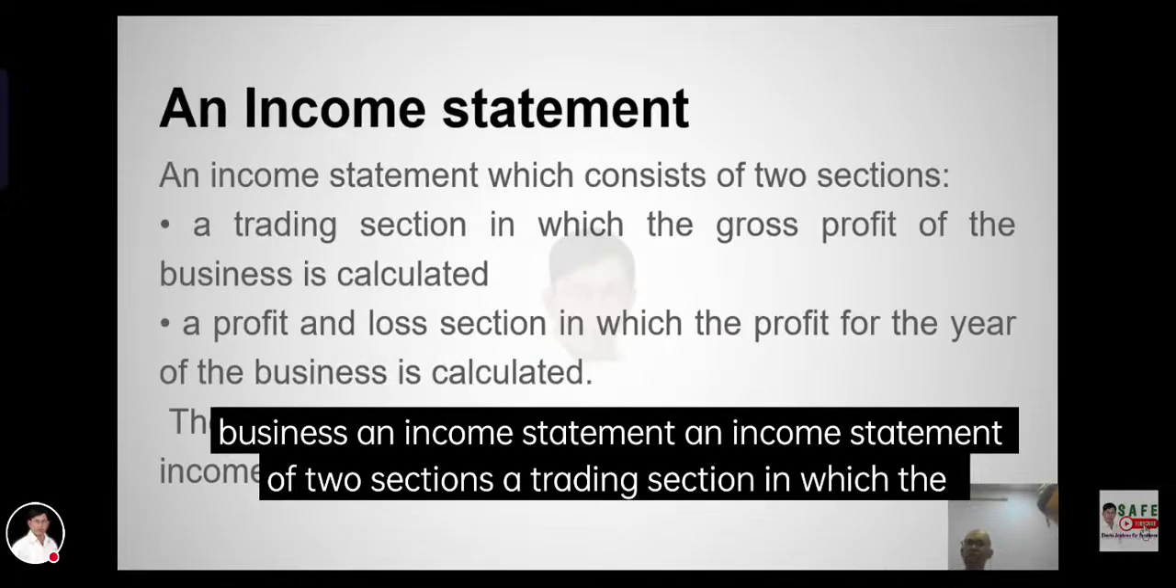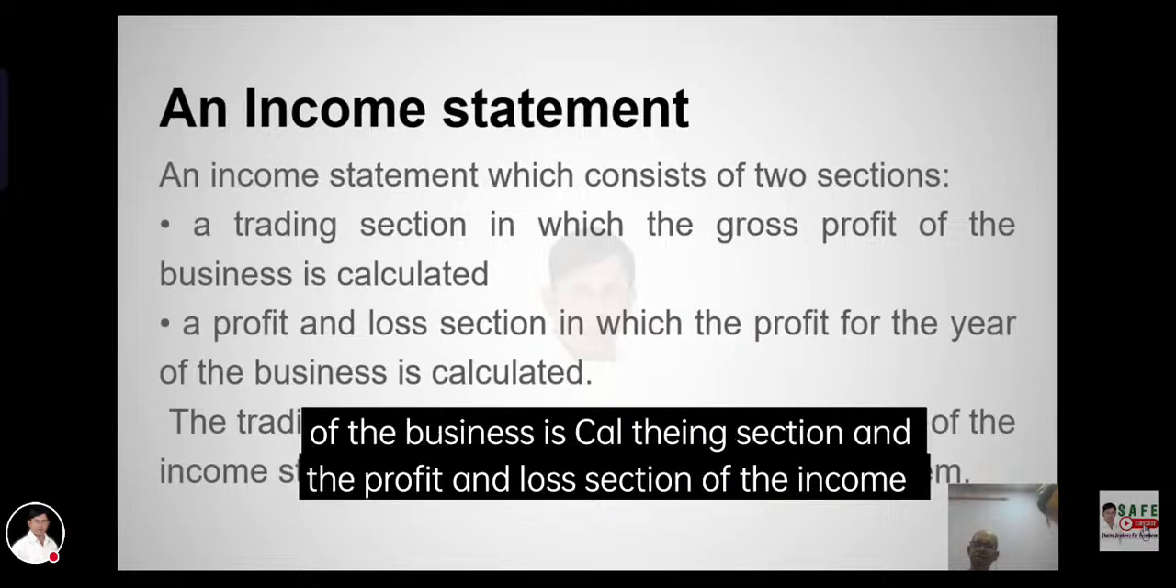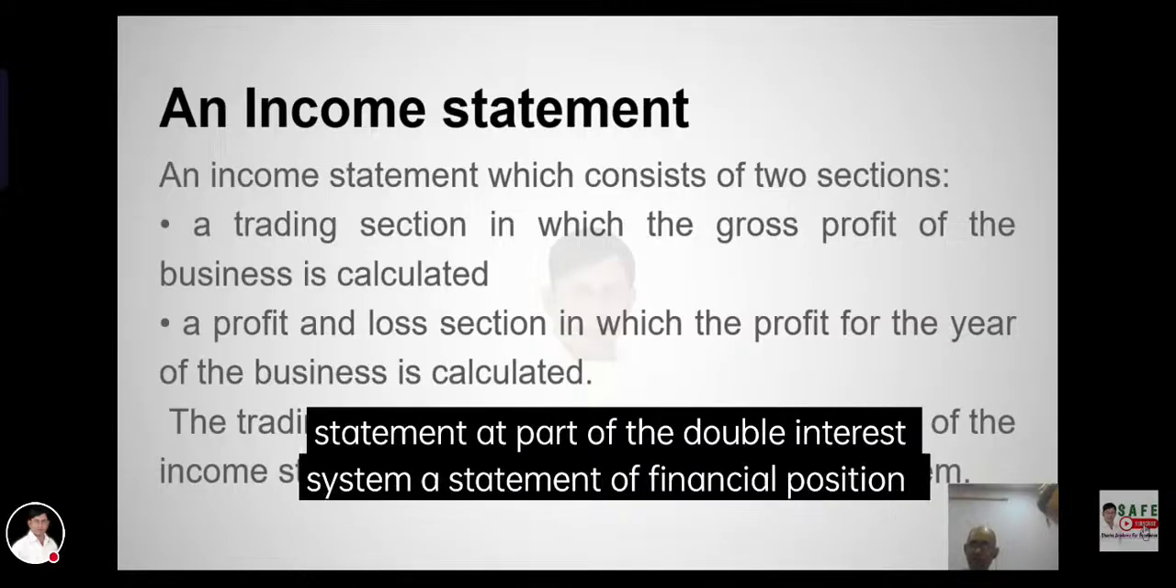An income statement consists of two sections. The trading section, in which the gross profit of the business is calculated. The profit and loss section, in which the profit of the business is calculated. The trading section and the profit and loss section of the income statement are part of the double entry system.